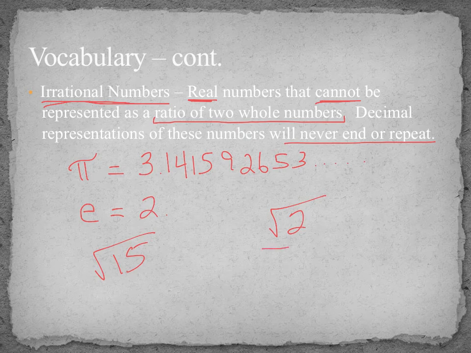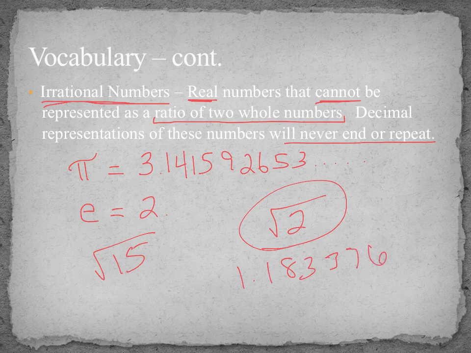If I try to find the square root of 2, it would be some sort of decimal, something like 1.18357, something that wouldn't go into a loop. Okay, I don't know if that's right or not. But just to give you an idea, it doesn't go into a loop. It never ends. It never repeats.